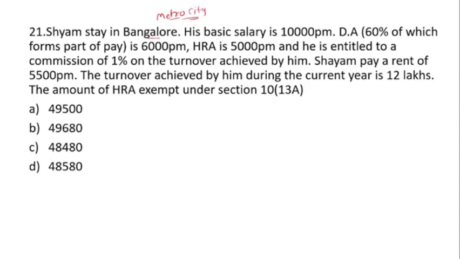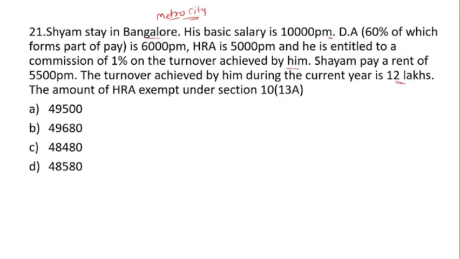His basic salary is 10,000 per month. DA is 60%, which forms part of pay, and is 6,000 per month. Then HRA is 5,000 per month and he is entitled to commission of 1% of the turnover achieved by him. The turnover is 12 lakh.